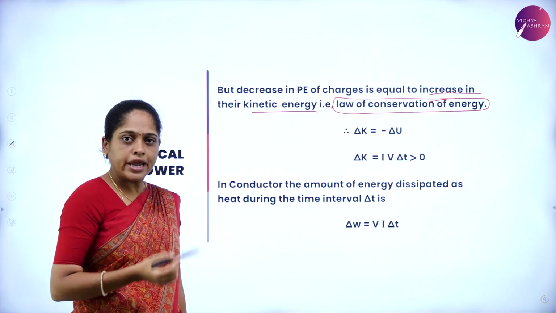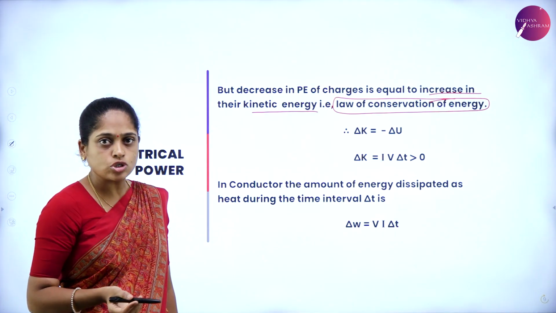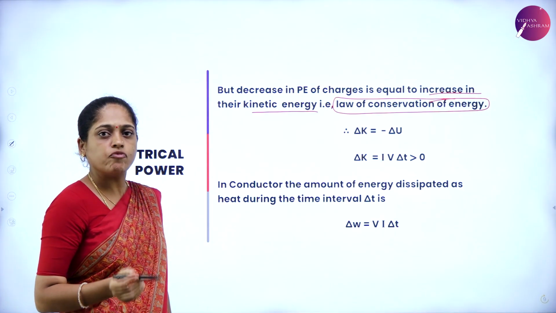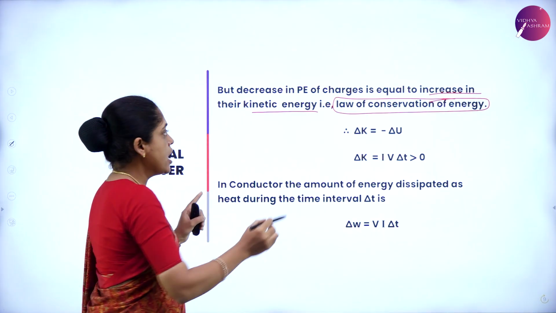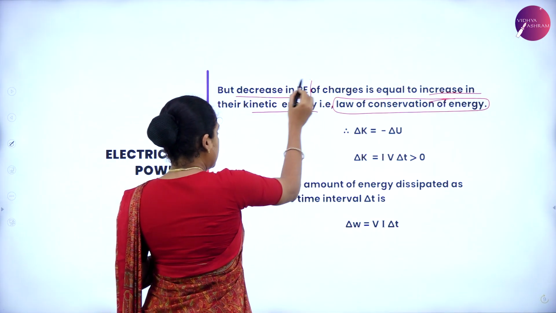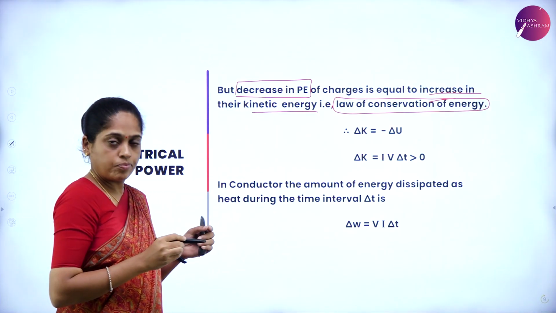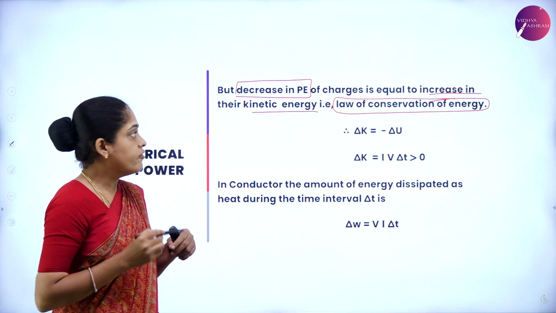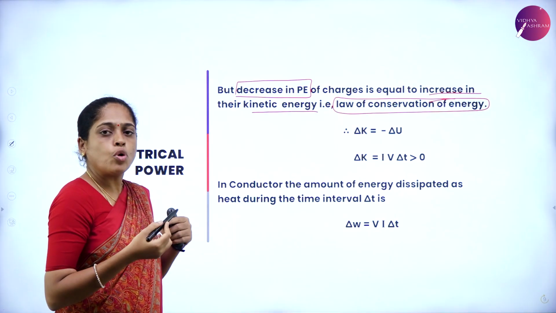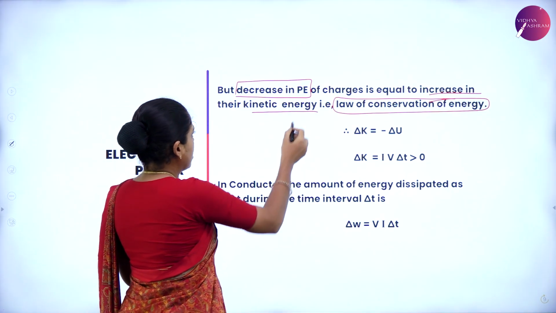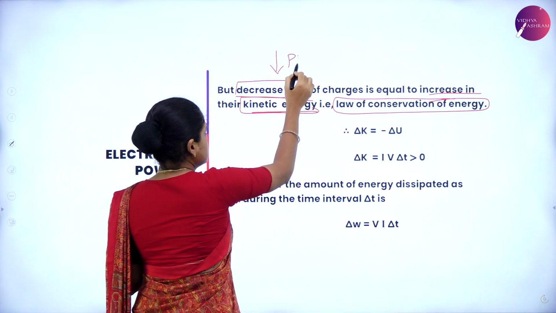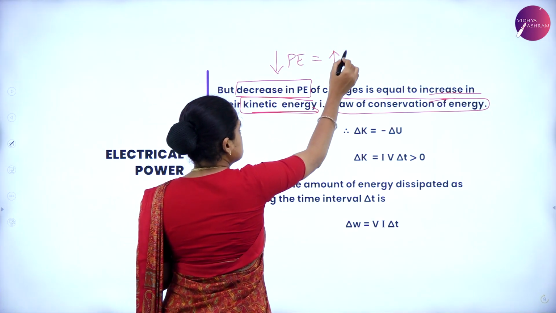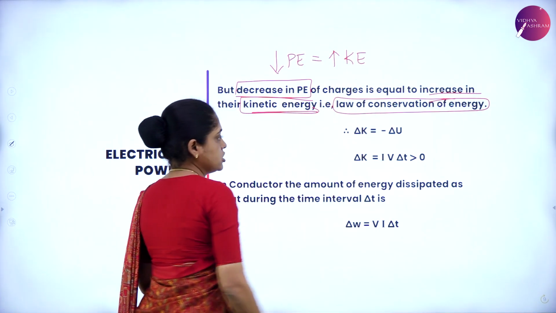Energy cannot be created, energy cannot be destroyed, but it can be transferred from one form to another form. Yes, the same is applied here. As the potential energy decreases, we cannot destroy it, we have to convert that into another form. So here it is converted into kinetic energy. So the decrease in potential energy is converted into an increase in kinetic energy.